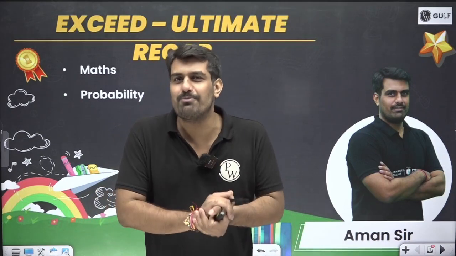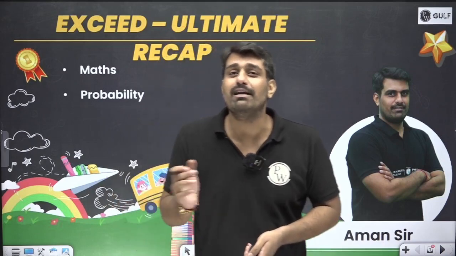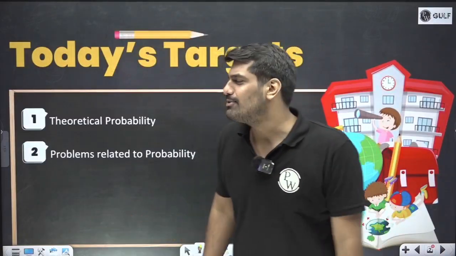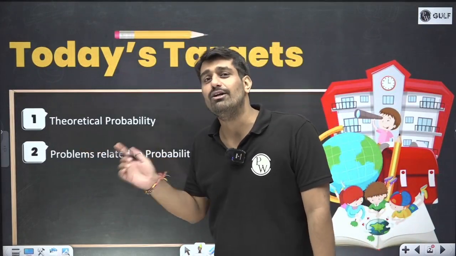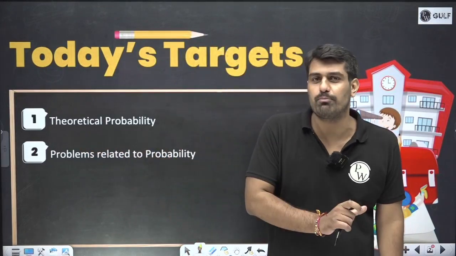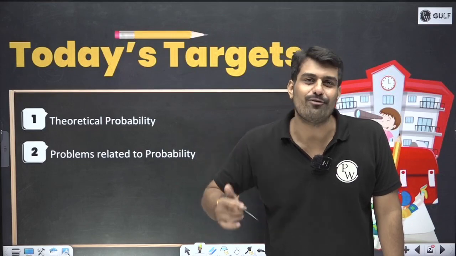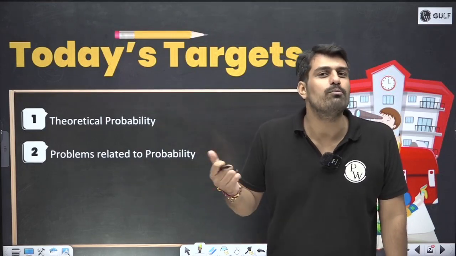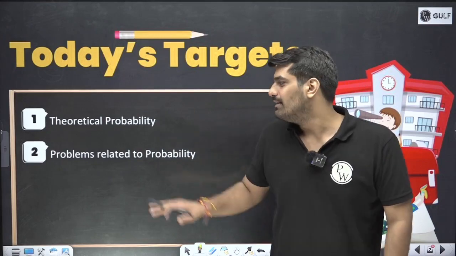We are going to talk about probability. What are the topics we'll be covering? As I mentioned, no formula, no hectic things happening around. So first thing is theoretical probability. I'll talk about this concept of theoretical probability and how it is different from whatever you have learned till date. And then finally we'll be solving a few problems on the concept of probability.